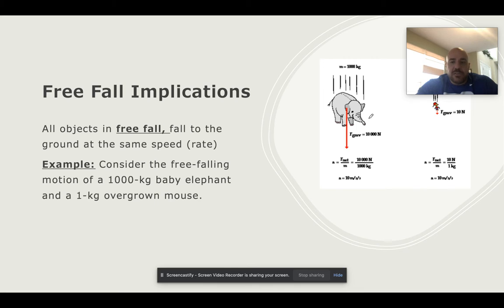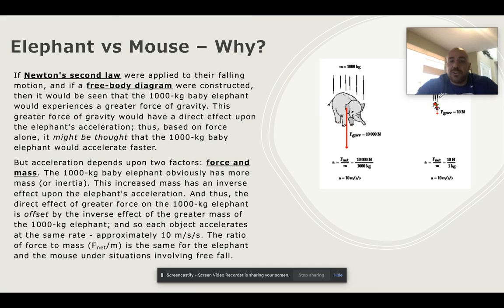And that's what this is saying. So they're saying, look here, we have a 1,000-kilogram baby elephant and a 1-kilogram little mouse. If they were to drop from the same height at the same time, they'd actually land at the same time. They'd hit the ground at the exact same time, which you might not think should be true. You might think, well, the elephant's bigger, so it's going to fall faster.